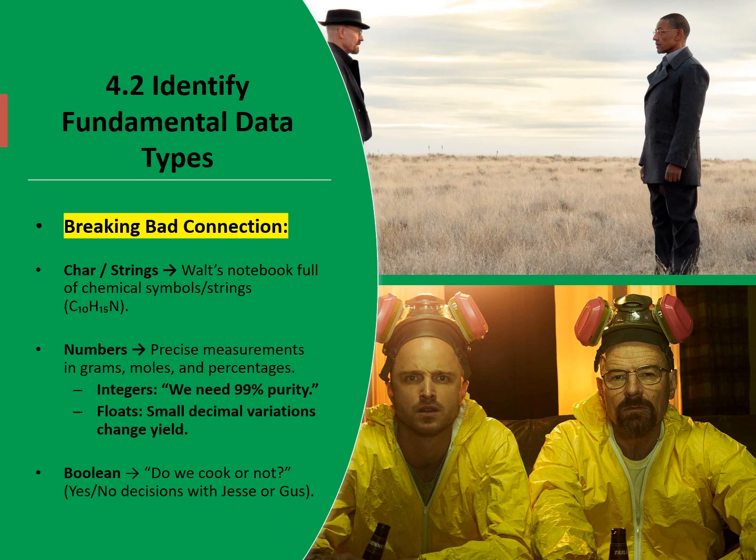Integers, think of Walt saying we need exactly 99% purity. Floats represent those tiny decimal variations that can make or break the yield. And finally, Boolean are pure yes or no decisions. Do we cook or do we not cook? Jesse and Gus made those kind of choices all the time.